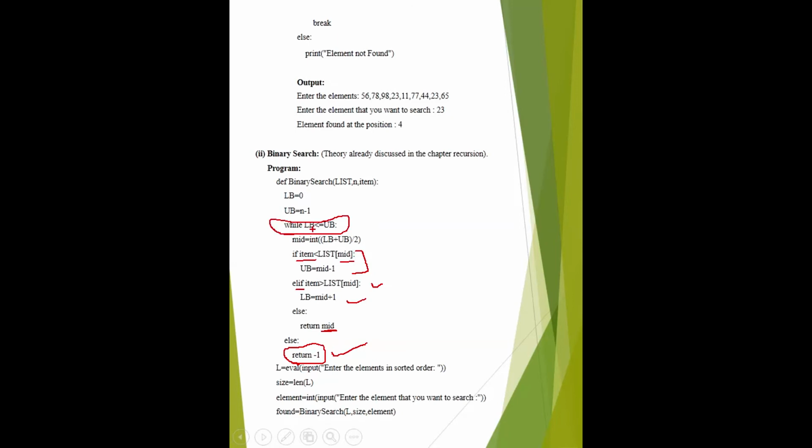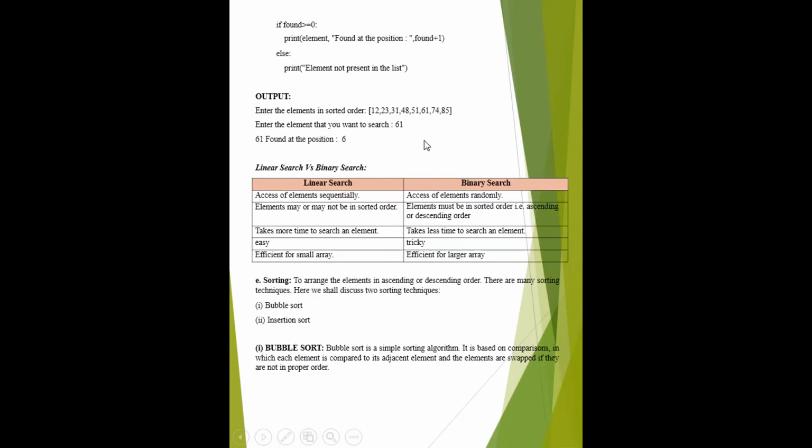We will see like this. Suppose this is a list, this is the mid value 51, and the element you want to search here is 61. So you discard this list, and the list now becomes this: 61, 74 and 85. Then this position is what? This position is 0, 1, 2, 3, 4, 5. Lower bound shifts to 5th position, and upper bound shifts to 7th position. 5 plus 7 gives 12. 12 divided by 2 is 6. Then the middle value is 74.